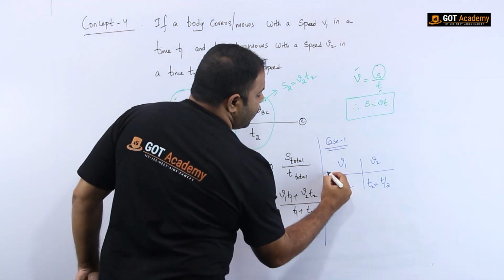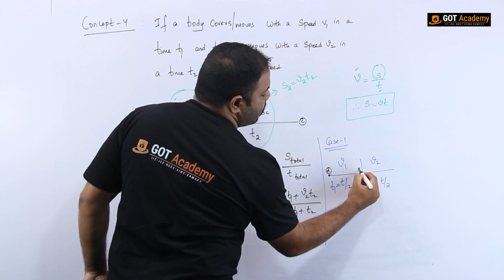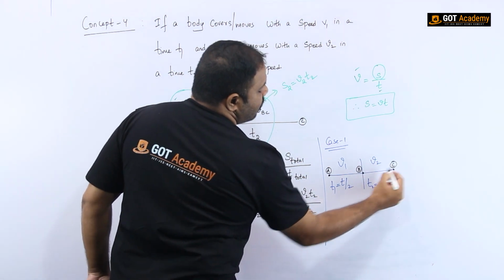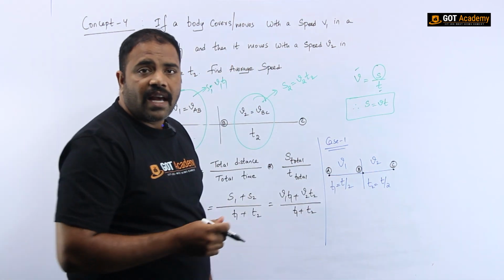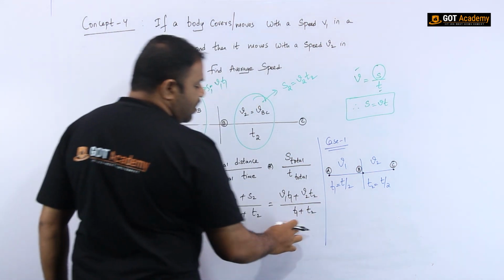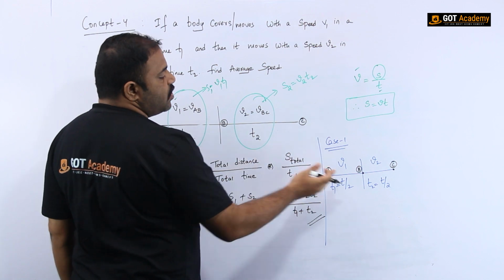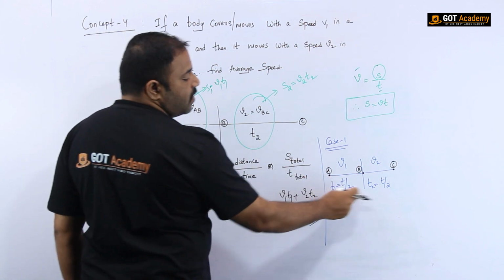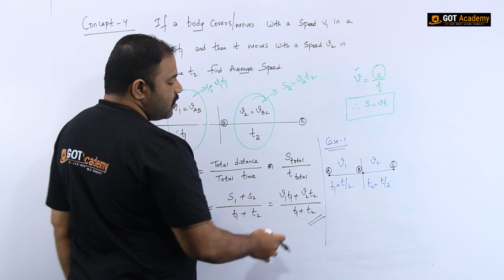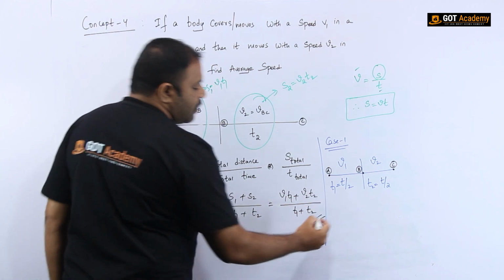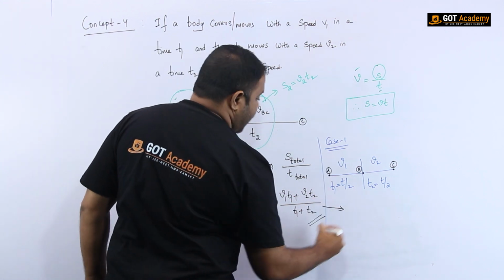So let me assume that this point is A and this point is B and this point is C. So for this particular case, I have to find out the average speed. So let me substitute in this formula, because previous case and this case both are same. The only thing is that I have assumed that the time taken in both the cases is exactly half. So let me directly substitute that. Okay. So now if I take this, what I am going to get?